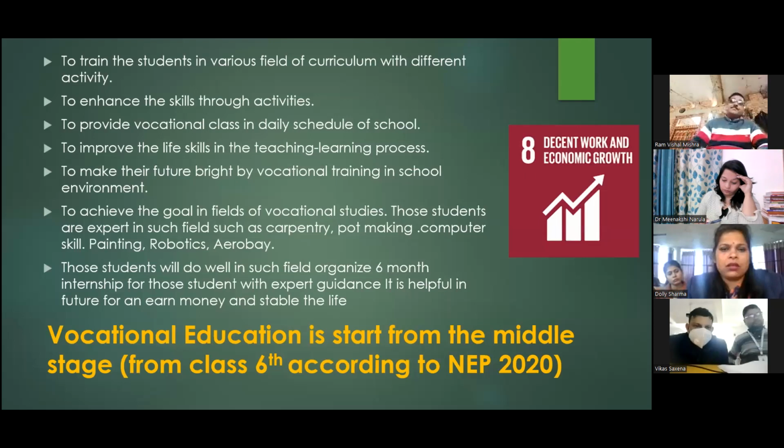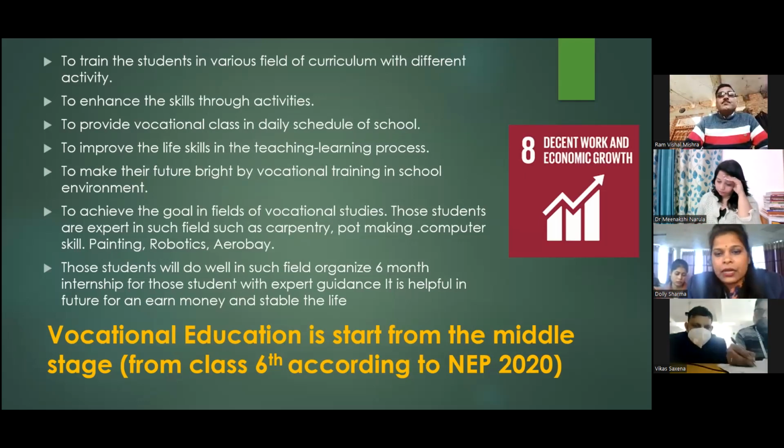It may be carpentry, pot making, computer skills, painting, robotics, aerobics, so many. To make the future bright by vocational training in the school environment, and those students will do well in such fields, organize a 6 months internship for those students with expert guidance. The same kind of phenomenon we are also following by giving them a club. When a child opts for a club till half yearly, that means they are enhancing their skills. It may be communication skills, it may be their critical thinking skills.